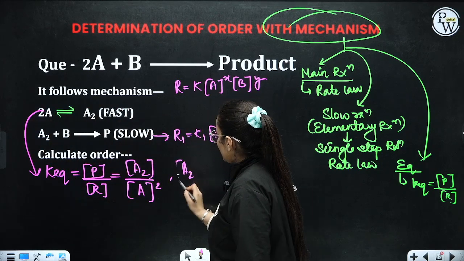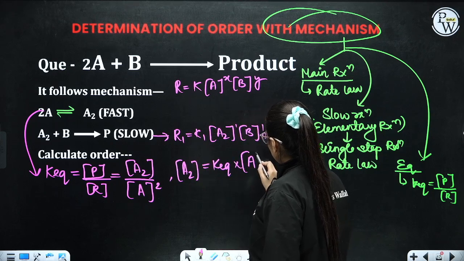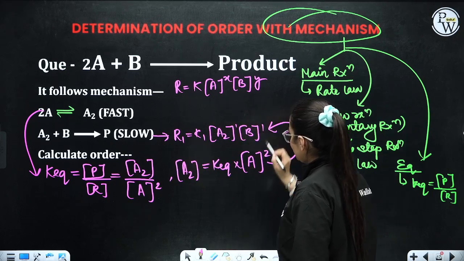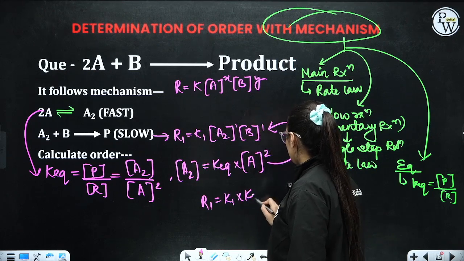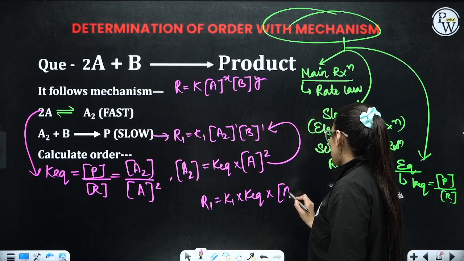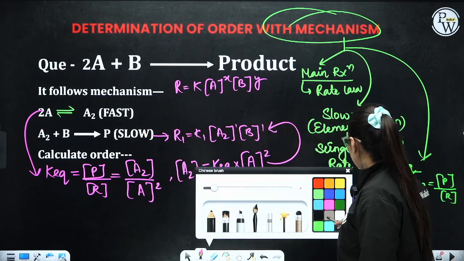Ma'am, from here, the A2 value comes out to be K equilibrium into A square. Can we put this value over here? Yes, ma'am. If we put this, we get R1 is equivalent to K1 into K equilibrium into A power 2 and B power 1. Now, can we compare this with the main reaction?